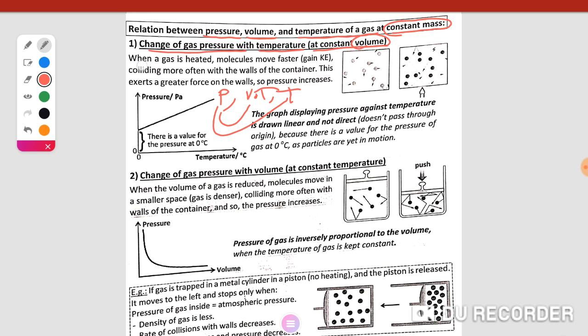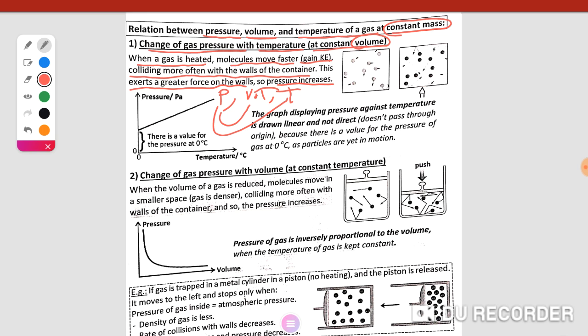When gas is heated, what happens? Molecules move faster, gain kinetic energy, and collide more often with the wall of the container. This exerts greater force on the wall and the pressure increases. The volume of the container is constant, it doesn't change.